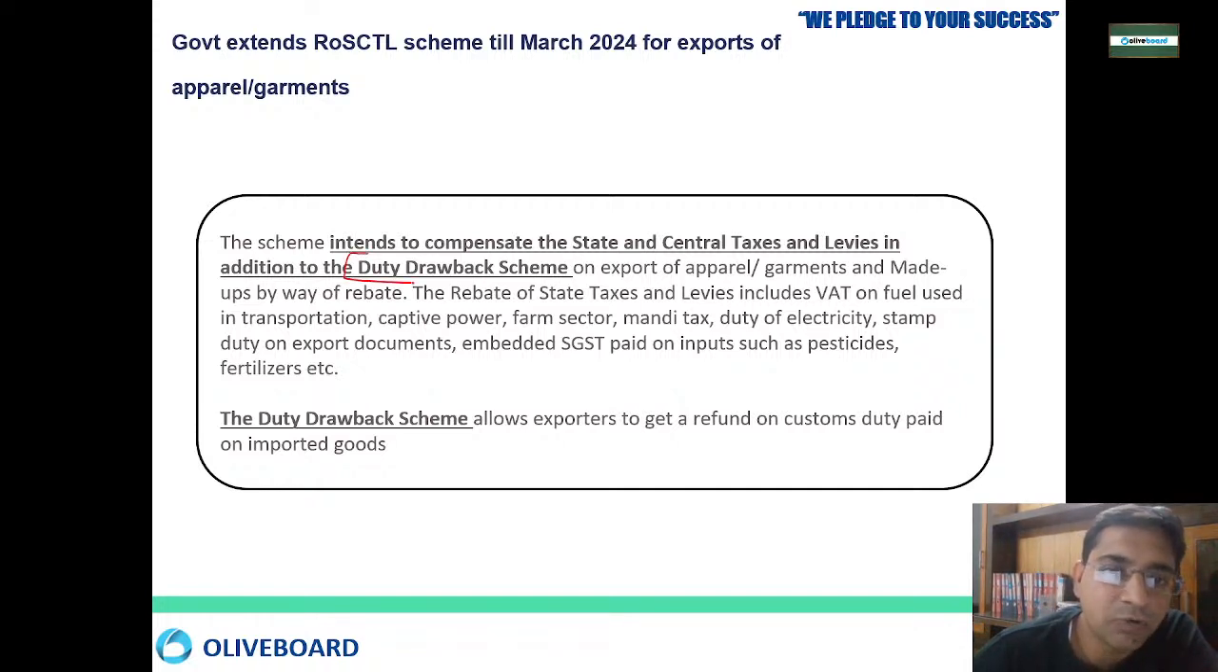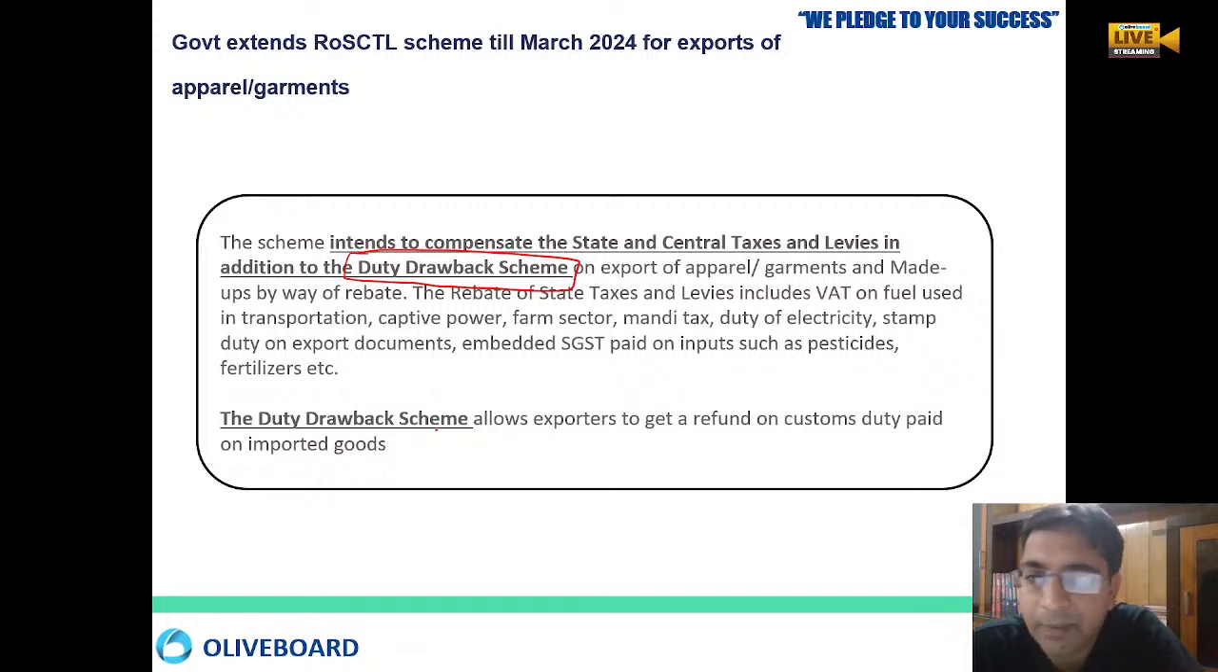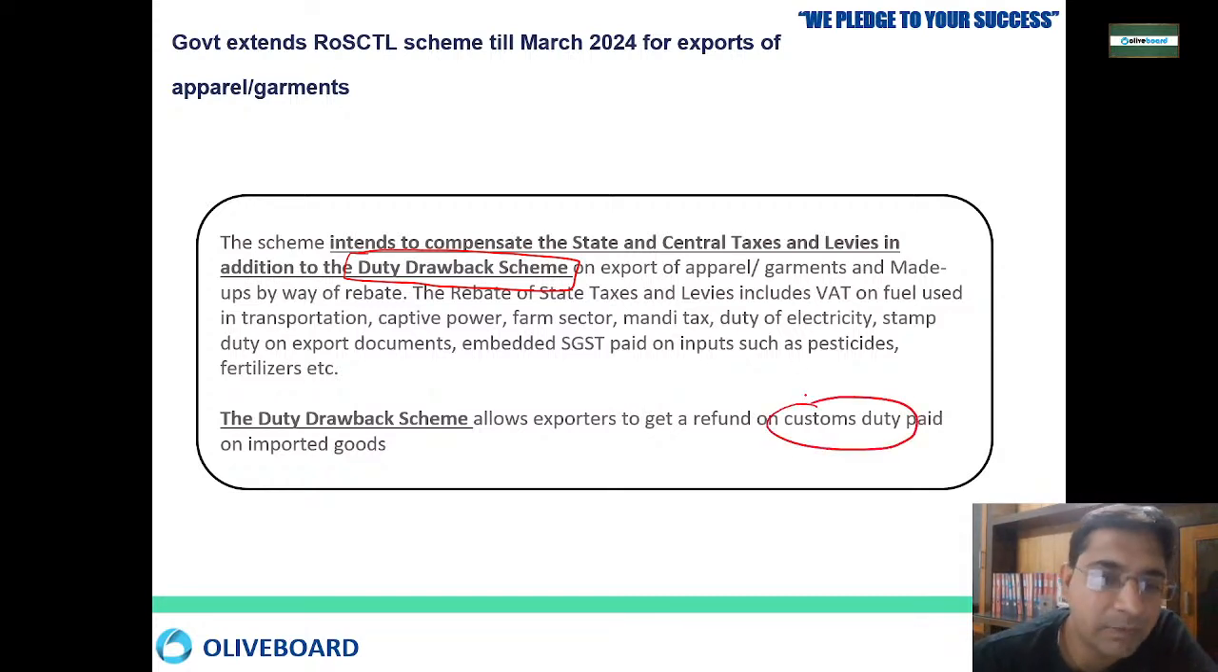So there is also a duty drawback scheme. Along with this ROSCTL, you will also get the additional advantage of the compensation. Okay. So what is this duty drawback scheme? Any exporter, anybody who is doing garment export or anything, gets a refund on their customs duty. Along with the customs duty, they will also be compensated for their state and central taxes.